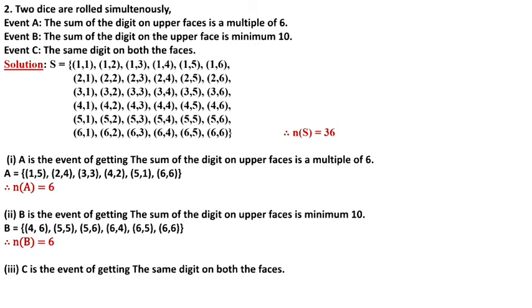Now C is the event of getting the same digit on both the faces. Same digit means like 1, 1, 2, 2, 3, 3, 4, 4, 5, 5, 6, 6. Both the dice have the same digit. So number of C, how many elements are there? Total 6 are there. Understood? Now we'll move to question number 3.